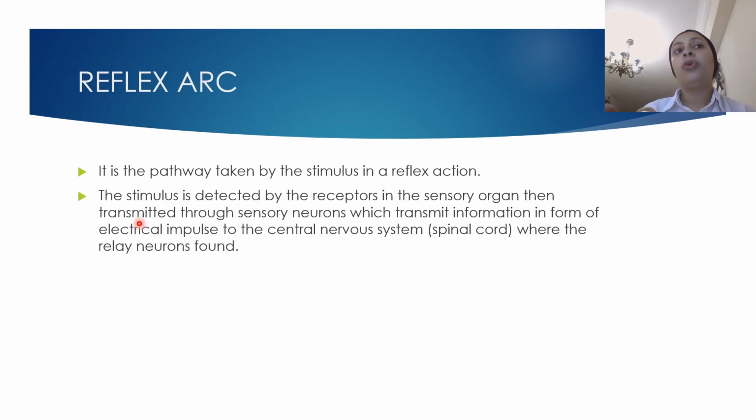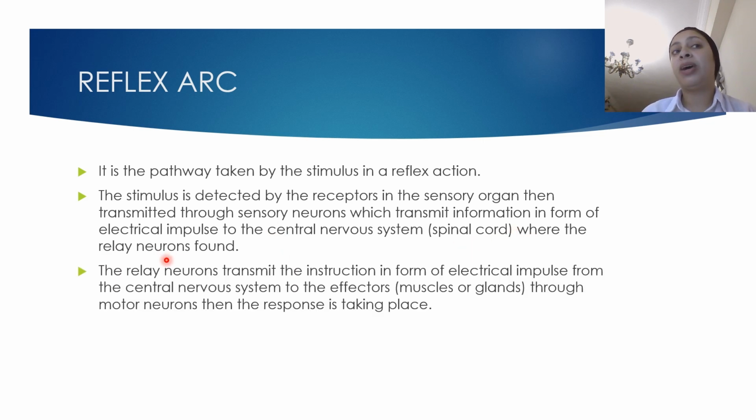So from here, the stimulus is detected by the receptor in the sensory organ. Then it is transmitted through the sensory neuron until it reaches the spinal cord, where the relay neuron is found. Then the relay neuron transmits instructions.